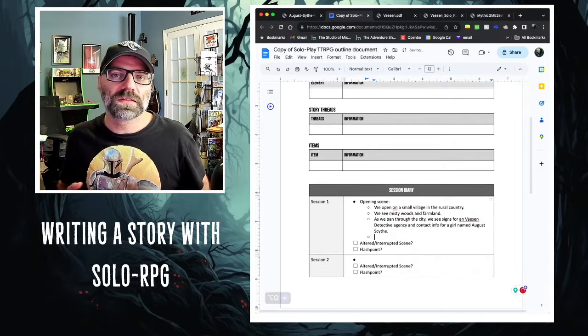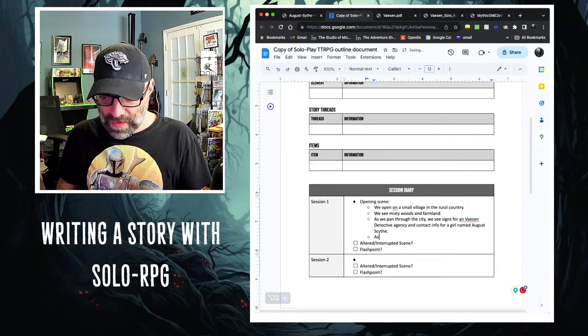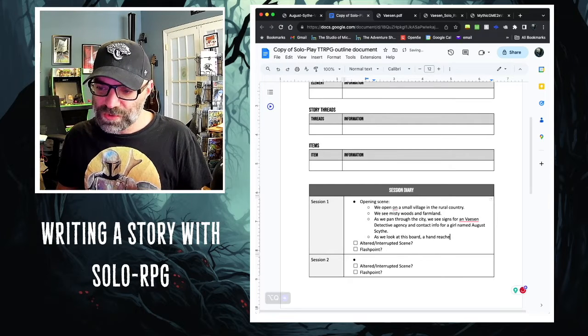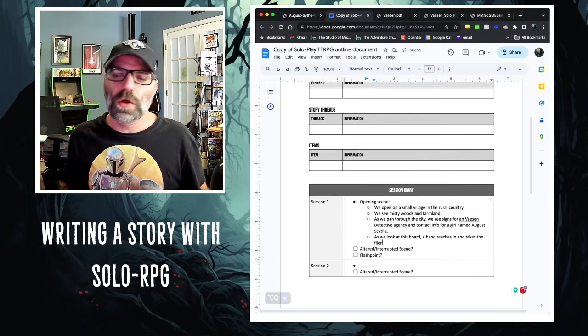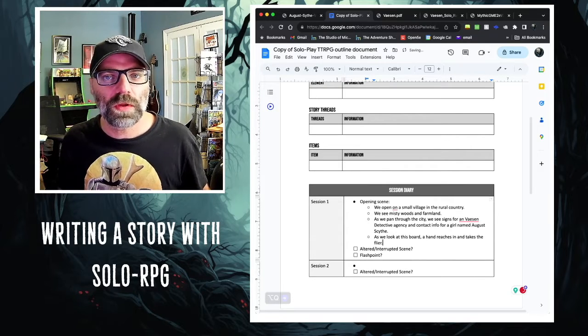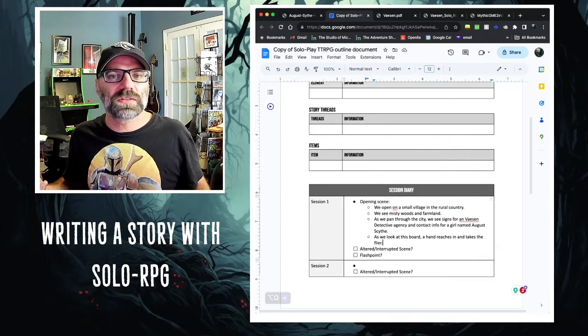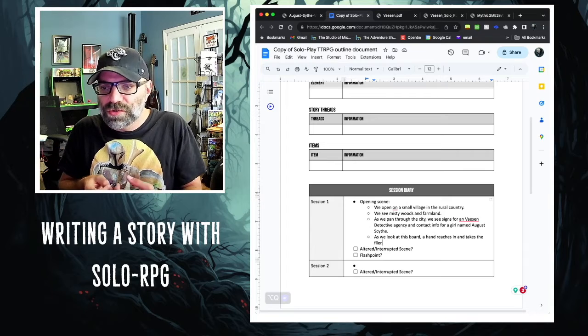We want to go ahead and tick off that something's going on here. So as we look at this board, a hand reaches in and takes the flyer. Now, I don't want to know who this is at this point. We're going to come back and figure out who that character is. But I'm setting up my own expectations at this point, because I'm thinking to myself, how do I think this story should generally get going?